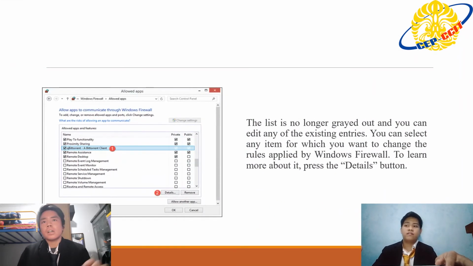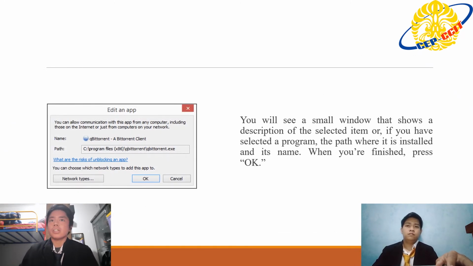Next, the list is no longer grayed out, and you can edit any of the existing entries. You can select any item for which you want to change the rules applied by Windows Firewall. To learn more about it, press the Details button. Next, you will see a small window that shows a description of the selected item, or if you have selected a program, the path where it is installed and its name. When you are finished, press OK.